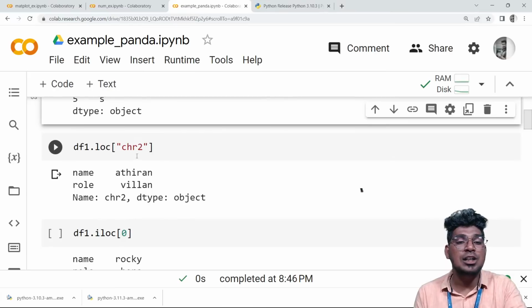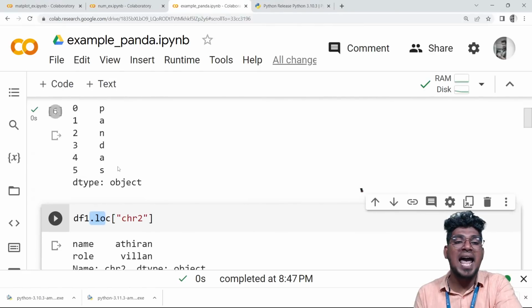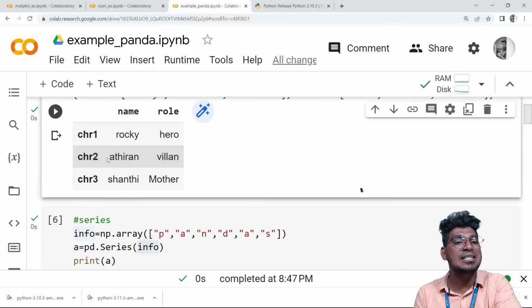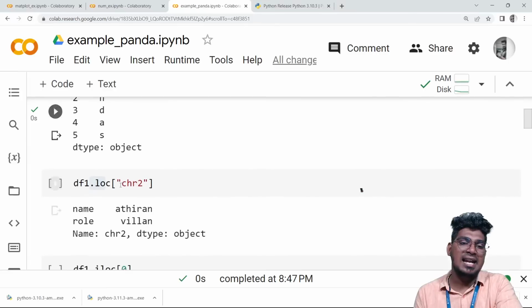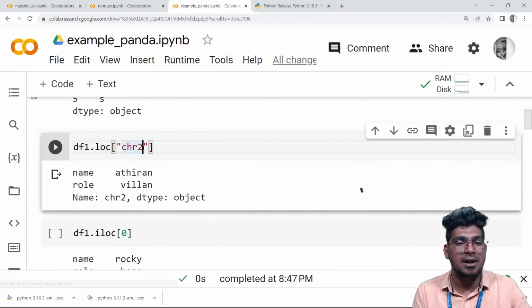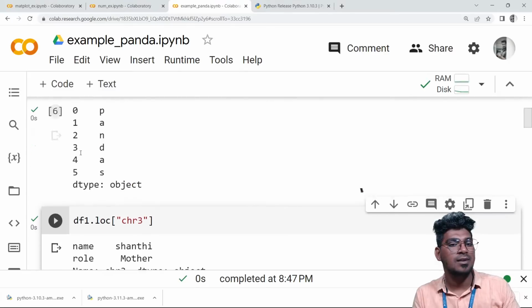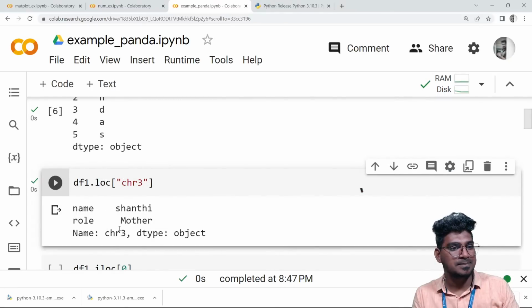Then the loc function will be there. What is the purpose of this particular function? With the help of loc, it is going to access the index label. For example, character 2 displays Adhiran and also the villain. In the same way, for example, if I mention character 3, what is it going to display? Of course, Shanti and also the mother.